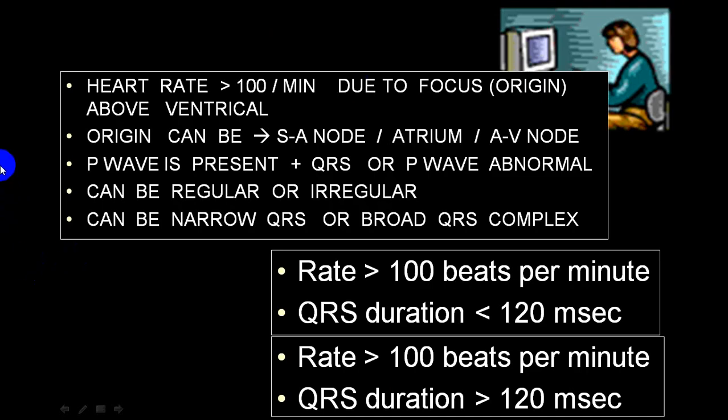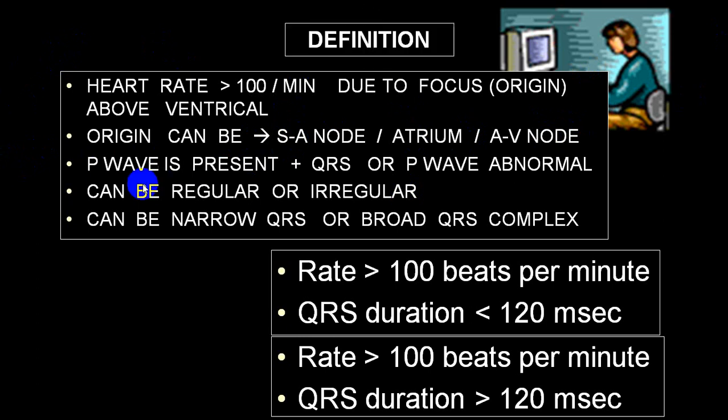So what is tachycardia? Anytime the heart rate is more than 100 per minute, we call that tachycardia. Depending upon the origin, it can be from the SA node, or from the atrium, or from the AV node. Whenever it is from a particular site, we put a prefix: sinus node tachycardia, atrial tachycardia, nodal tachycardia.